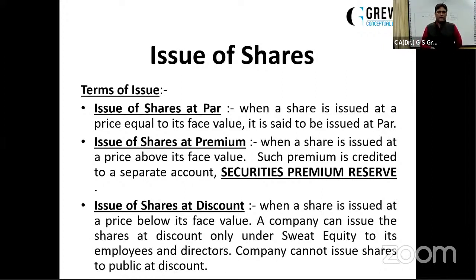Only this is the category of shares which can be issued at discount. When I'm saying discount, it means the price lesser than the face value. A share of 10 is offered to the employees or to the directors, say at rupees 9 per share, 9.50 per share, it can be there.